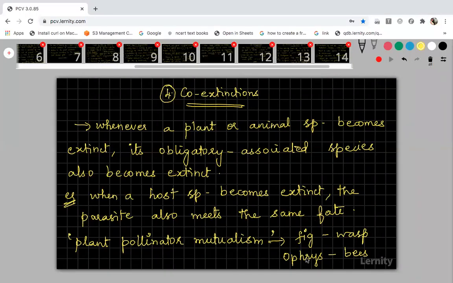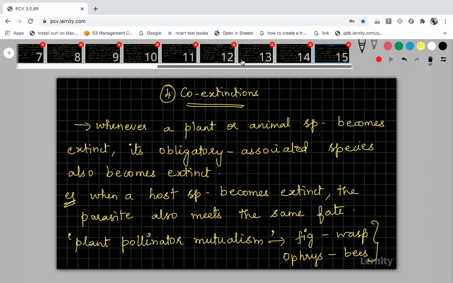So I told you the petals of the flower will look like the female bee, and the male bee will sit over it for sexual pseudocopulation, that is the sexual deceit. So in case of co-evolution, this co-extinction will occur. Got it? That's all. So these are the four important major reasons for the loss of biodiversity, which we call the evil quartet.